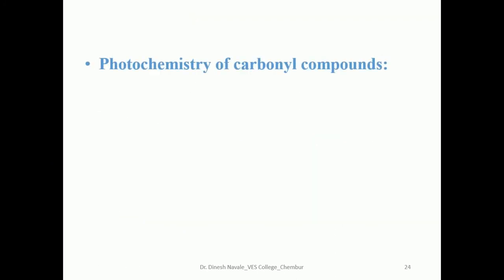So we are now going to come across the photochemistry of the carbonyl compound. We have seen two important reactions of photochemistry. One was the photoisomerization, the second one was the di-pi-methane rearrangement. Now we are going to see the next reaction, which is the photochemistry of the carbonyl compound.